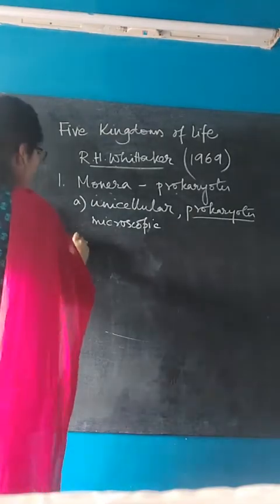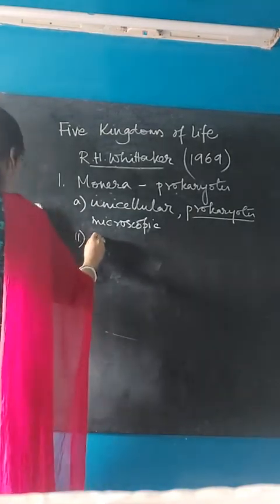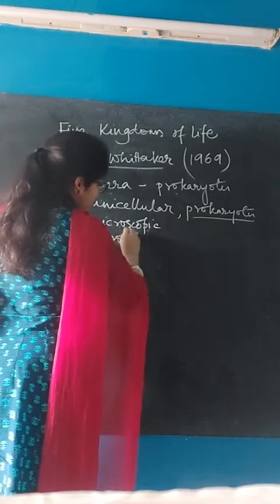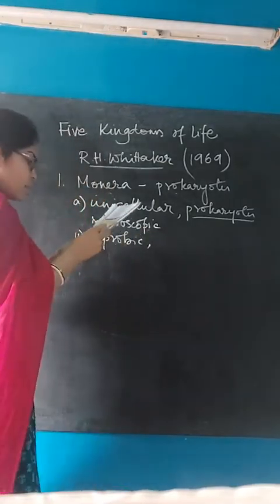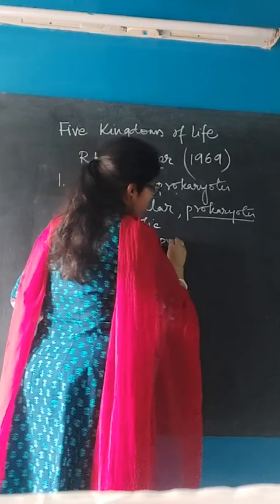Next, number 2, their modes of nutrition are saprobic, parasitic, chemoautotrophic, photoautotrophic, and symbiotic. I will discuss each.